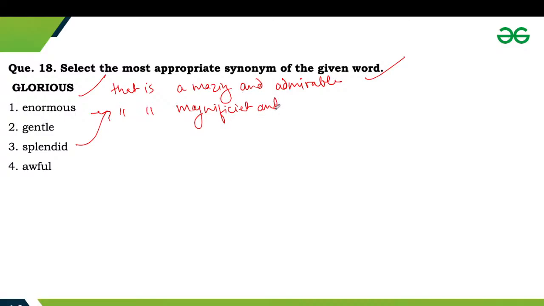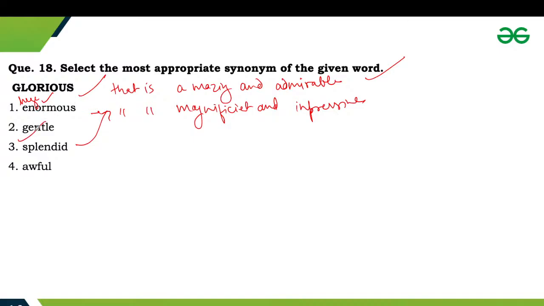Magnificent and impressive. Enormous refers to something that is huge in size. Okay. Gentle refers to someone who is kind, and we can say mild. Okay.